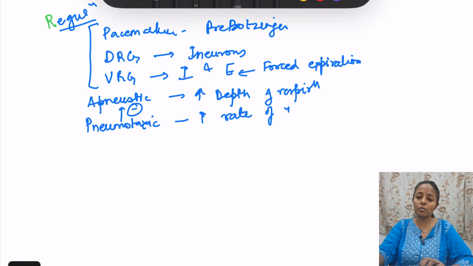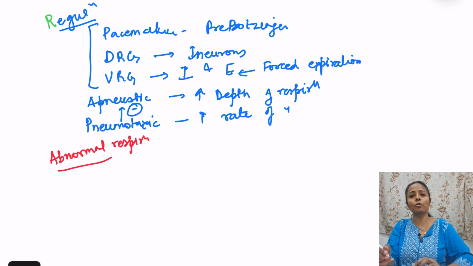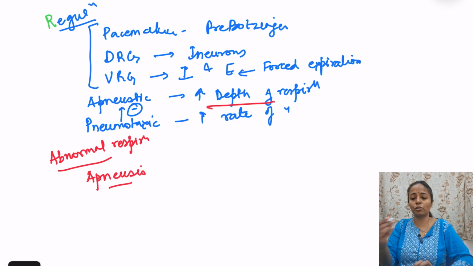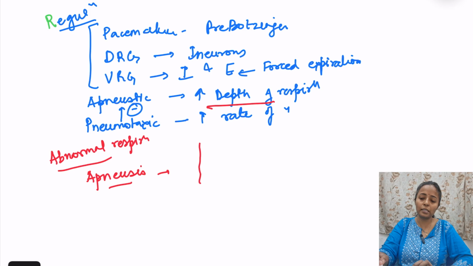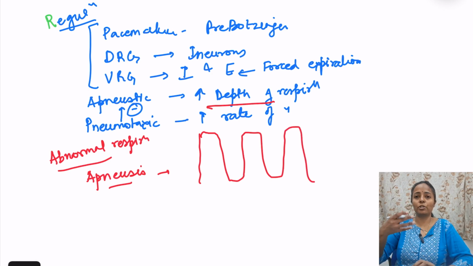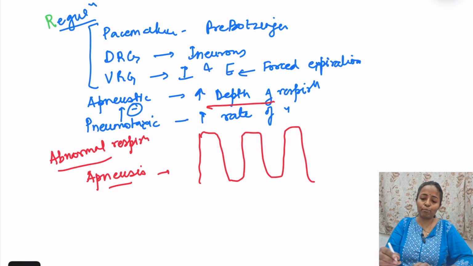Now here only let us talk about some abnormal respirations. First of all, because we talked about apneustic center, remember apneusis. Apneusis means, what is the apneustic center? Increase in depth of respiration. So what happens in apneusis? Increase in depth and maintain, and then it comes down. So this is known as apneusis. Okay. He inspires like this, a long inspiration, and then there is sudden expiration, so that is apneusis.